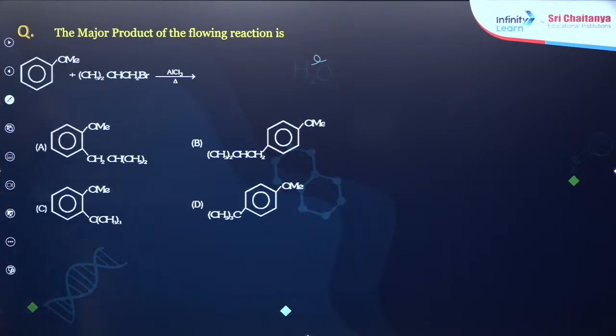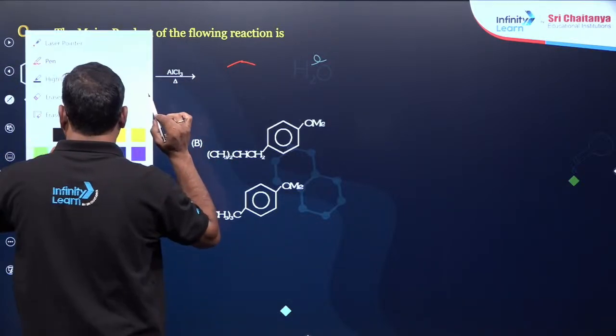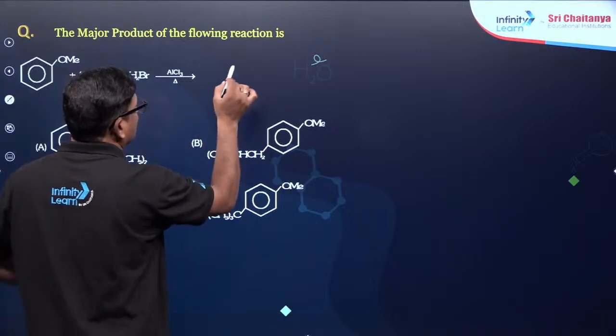Now, we'll do one more. Yes, the major product of the following reaction. So, you want me to rewrite this? If you are okay, I can rewrite this because the structure may not be that clearly visible.